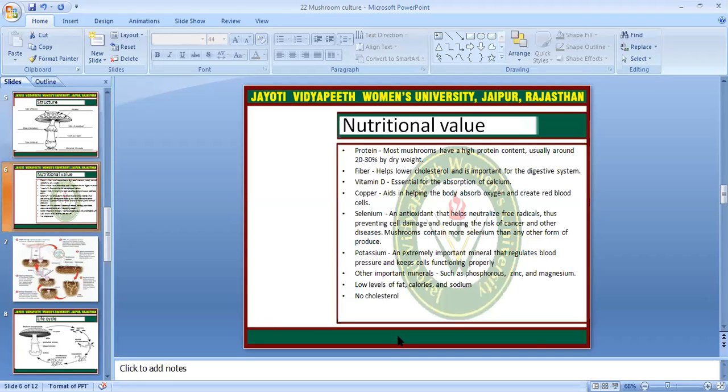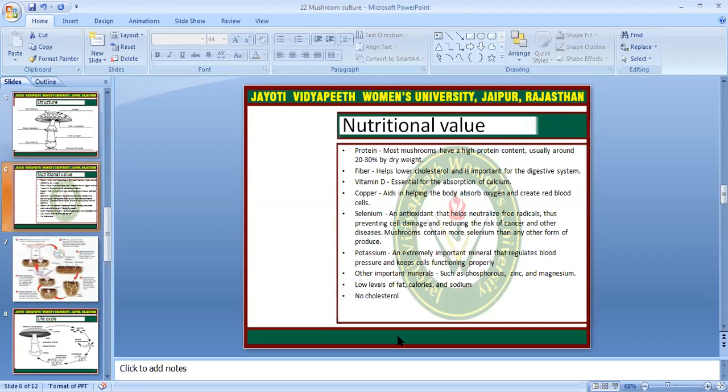Nutritional value. Protein: most mushrooms have a high protein content, usually around 20 to 30% by dry weight. Fibers help lower cholesterol and are important for the digestive system. Vitamin D is essential for the absorption of calcium. Copper helps the body absorb oxygen and create red blood cells, so it will increase the RBC.